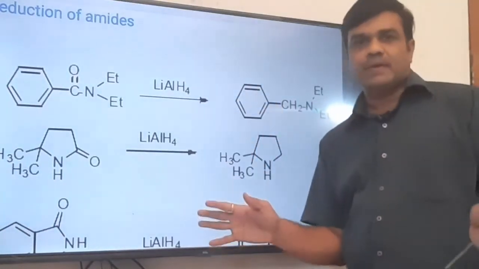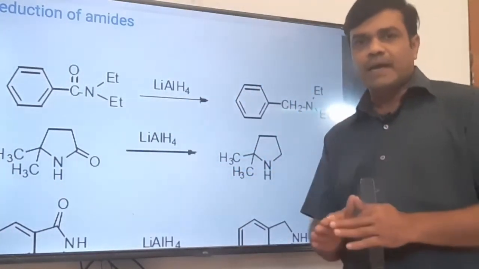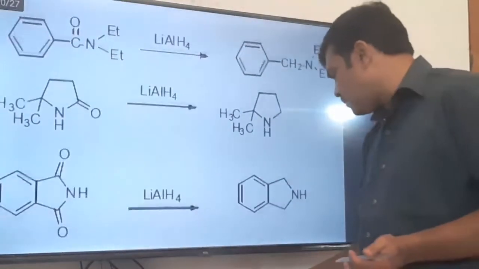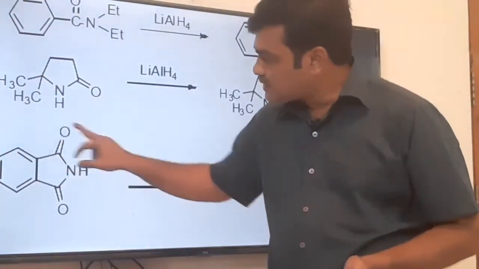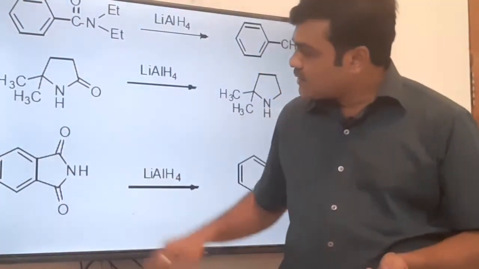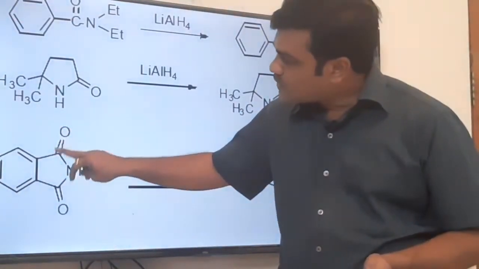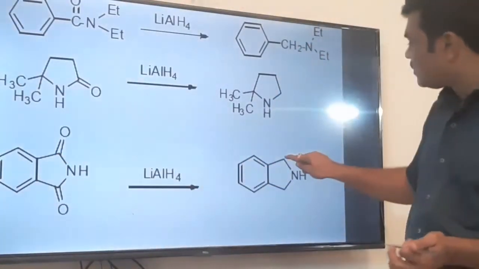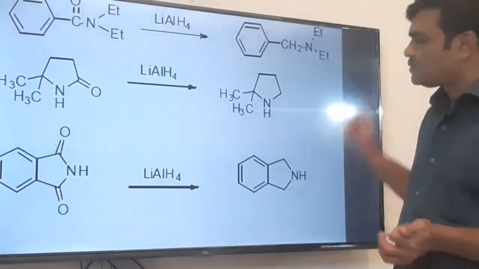Whatever may be the reactant, you just have to remember that the C=O of an amide is converted to CH2. That you have to remember only. Here it is a C=O, means it is an amide, and it is also an amide. So from both the sides C=O is there, and C=O will reduce as usual to CH2. Both C=O are reduced to CH2. You can see here it is reduced to CH2, and this is also reduced to CH2.